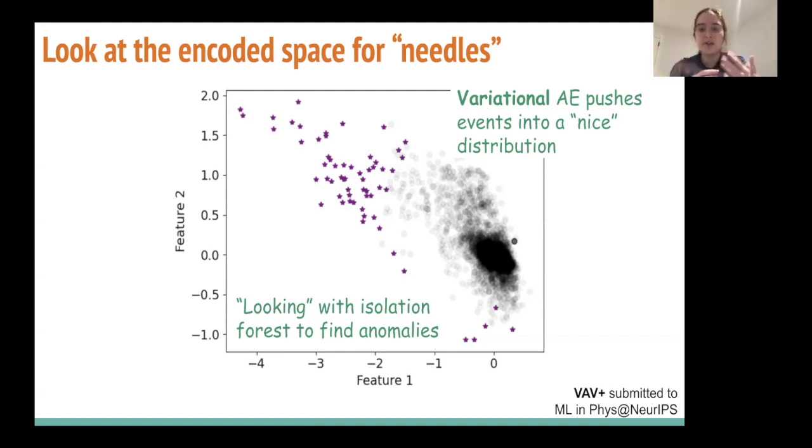So like I said, we searched the encoding space for these anomalies using this isolation forest. What's nice about the variational part of the autoencoder is that instead of encoding every object, it tries to find a distribution for every object, which makes every object form a nice distribution. They're being selected from a distribution you define, in this case a multivariate Gaussian. And then we use the isolation forest to find the anomalous events.